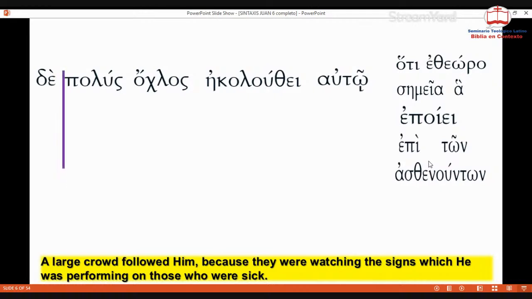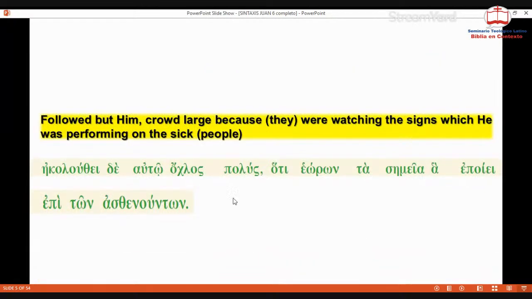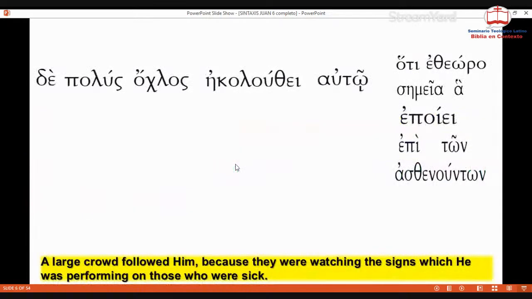So there is a conjunction. Normally it goes in the second position, as we saw on the text. We have it right here, you see. But in order for us to analyze it, we'll put it in front, and we will identify that and write what it is. It is a conjunction. It's a coordinating